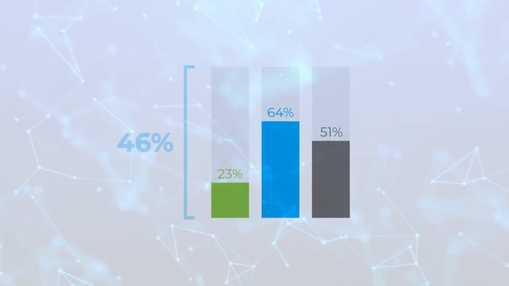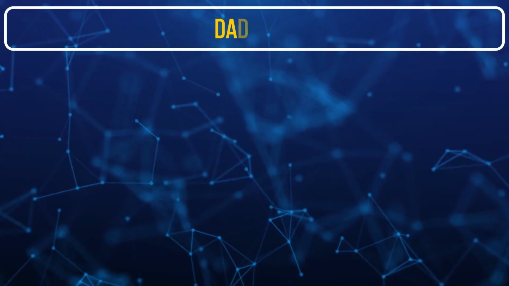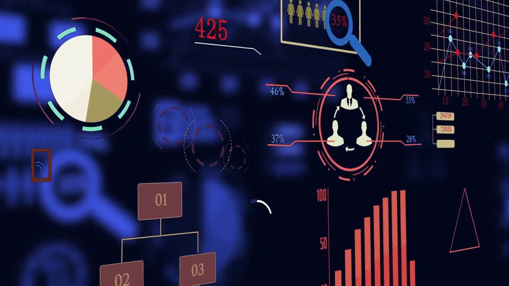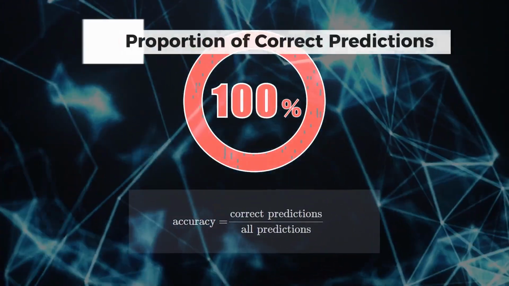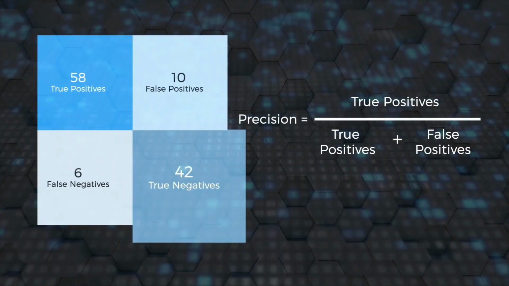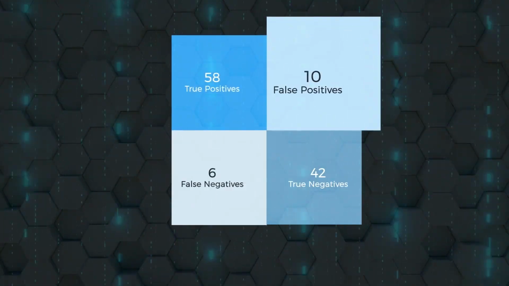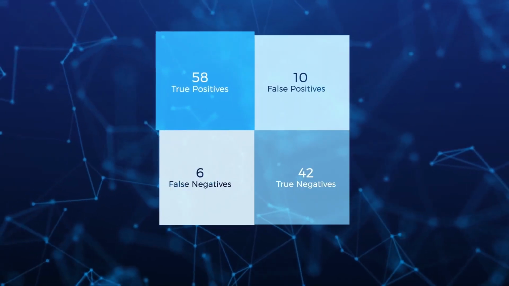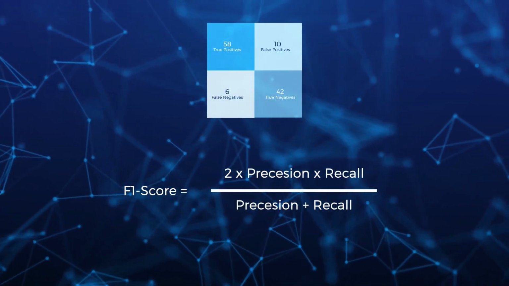To evaluate a machine learning model, it is common to split the available data into training and testing sets. The model is trained on the training set and then evaluated on the testing set, providing an estimate of its performance on unseen data. Accuracy is a commonly used metric, measuring the proportion of correct predictions made by the model. Precision quantifies the proportion of correctly predicted positive instances out of all predicted positive instances, while recall represents the proportion of correctly predicted positive instances out of all actual positive instances. The F1 score combines precision and recall into a single metric, providing a balanced measure of a model's performance.